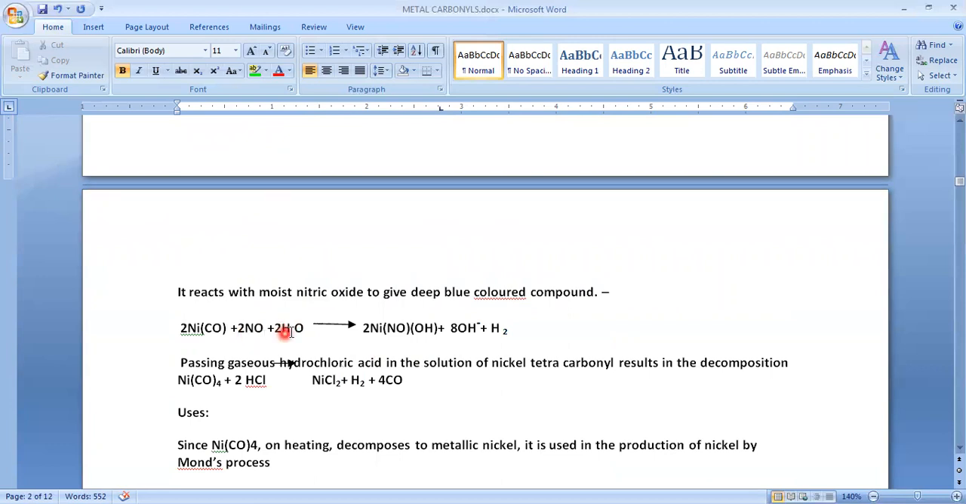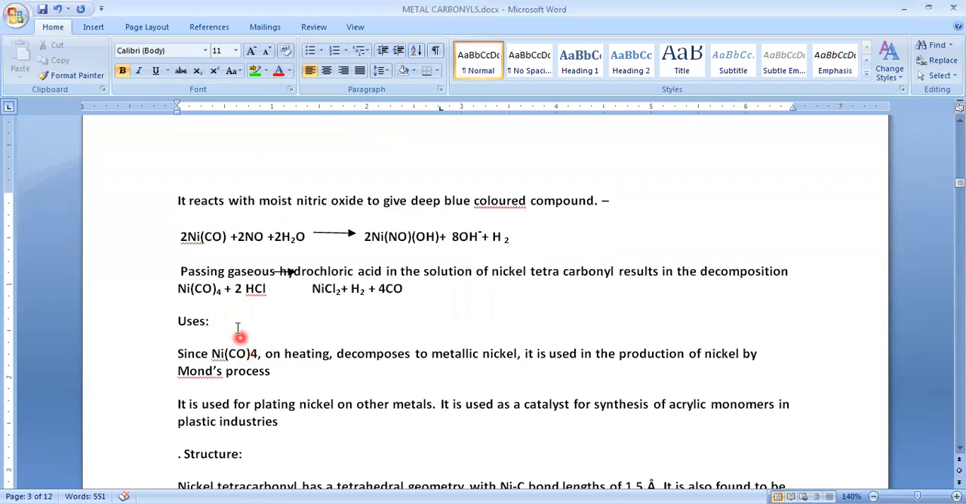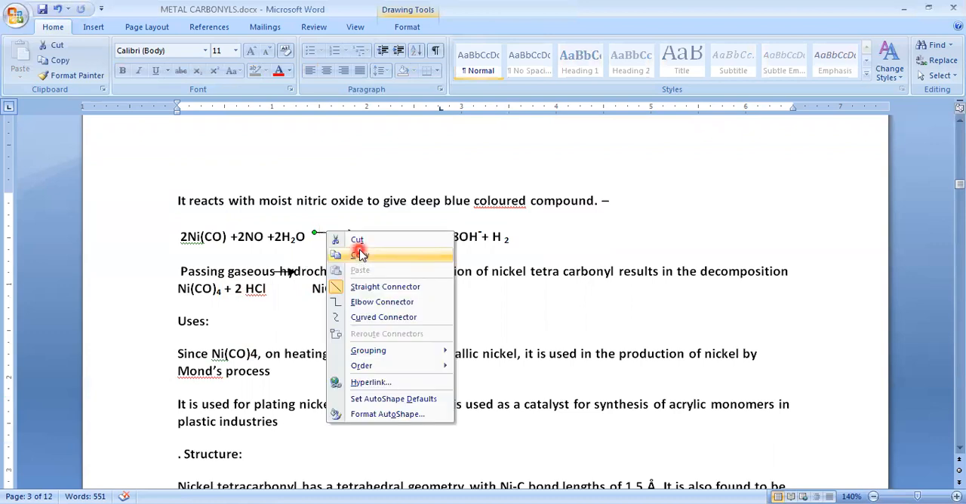Moist means it may have water, H2O, moisture. That will give the compound nickel nitrosyl hydroxide, and it releases hydrogen gas. The CO will be removed as carbon dioxide gas. And next one is passing hydrochloric acid gas into the solution of, so actually I'm supposed to place this one.